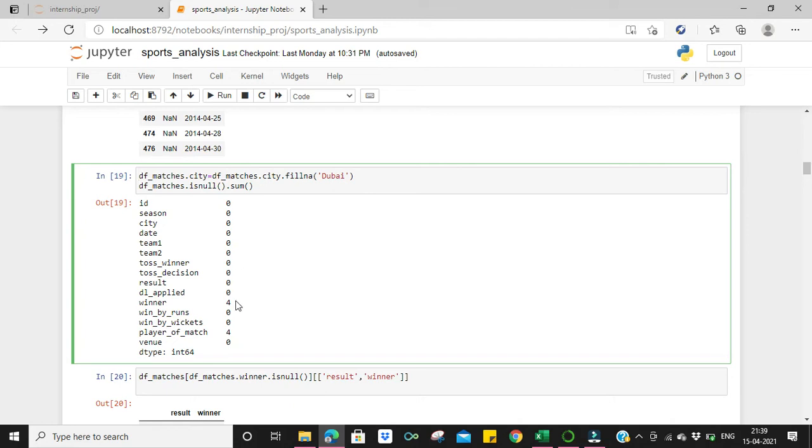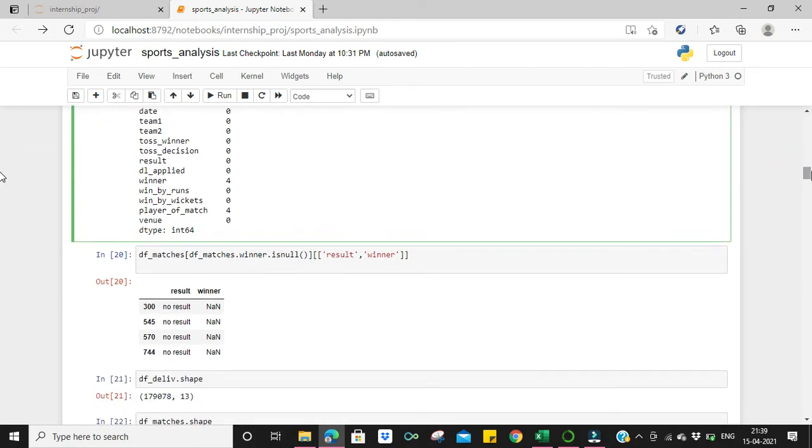And for the winner and the player of the match, these are again null. But one thing which was observed was that the winner was null when there was no result in the match. Like a tie would have happened, so there was no result.